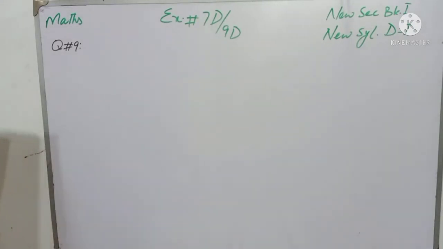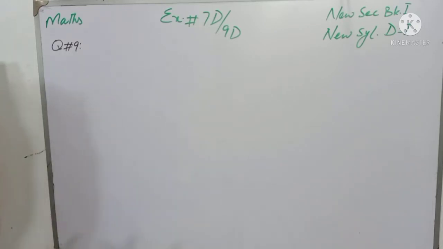And question number 9 is, a car travels the first 50 km of its journey at an average speed of 25 meter per second, and the next 120 km at an average speed of 80 km per hour. The car completes the last part of its journey at an average speed of 90 km per hour in 35 minutes. Find the average speed for its entire journey, giving your answer in kilometer per hour.